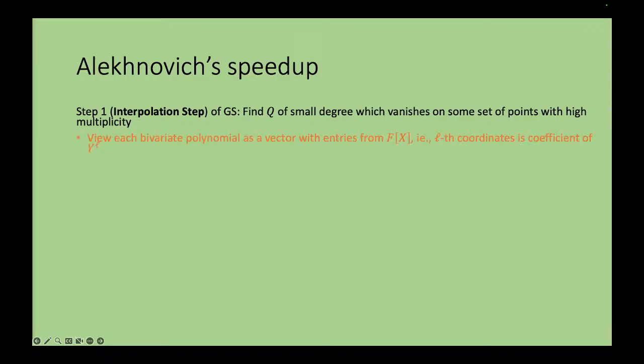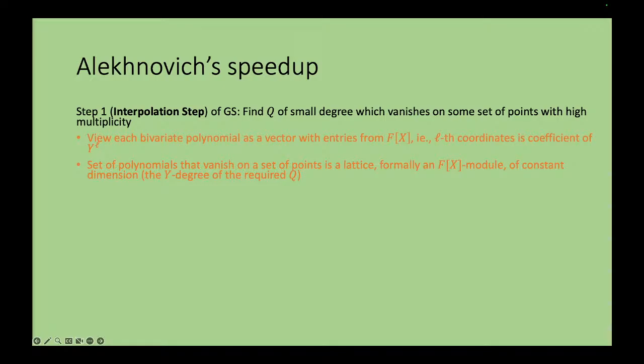What he notices is, let's look at the bivariate polynomial as a vector with entries from F[x]. In particular, the nth coordinate is the coefficient of y to the n. So you think of this as a vector whose entries come from the polynomial ring F[x]. It's not hard to see that the set of polynomials that vanish, that we are in search of, is actually a lattice, more formally, an F[x] module. That is, if you multiply this vector by elements from F[x], it will remain one of the polynomials that we have. So in principle, what we are trying to do is search in this module, or this lattice, for a vector of as low degree size as possible. In particular, we are running the shortest vector problem on this lattice.